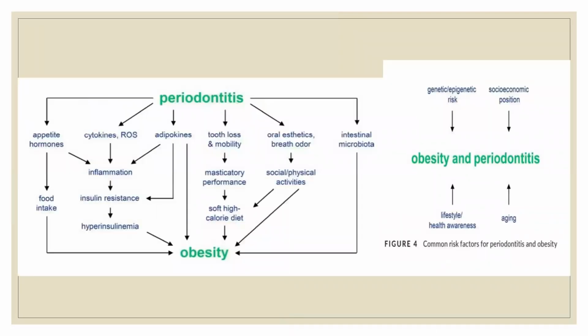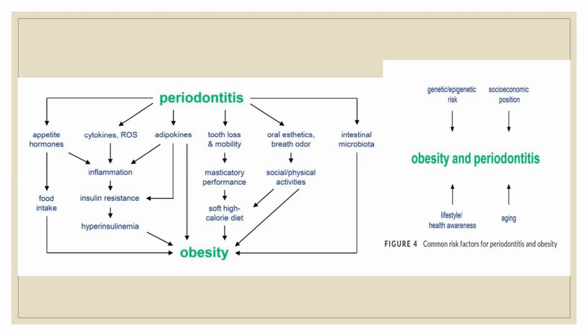Now, periodontitis also leads to obesity. As you know, when periodontitis is there, there's tooth loss, there is mobility, oral aesthetics are compromised, bad breath, everything happens. So what is affected overall is the masticatory performance, which leads again to obesity. Periodontitis has its own effects on systemic circulation in terms of cytokine release and inflammation, and it also sometimes leads to cytokines which indirectly stimulate adipokines, again causing inflammation. The moment there is inflammation, what happens? Insulin resistance. Then what happens? Hyperinsulinemia, which again leads to resistance and obesity.